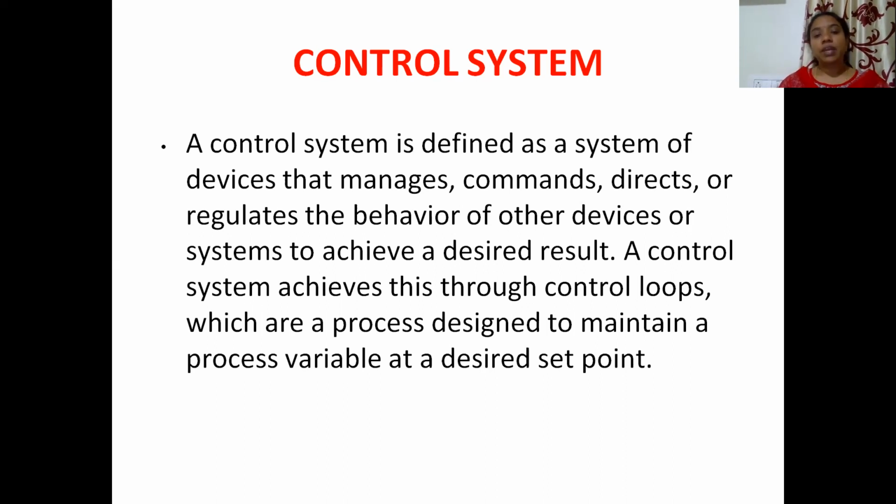Generally, a control system achieves all this through control loops. Loops means it is in the form of feedback, which is a process designed to maintain a process variable at a desired set point.